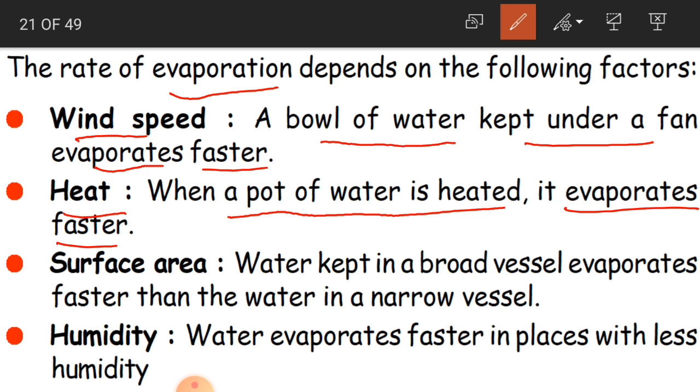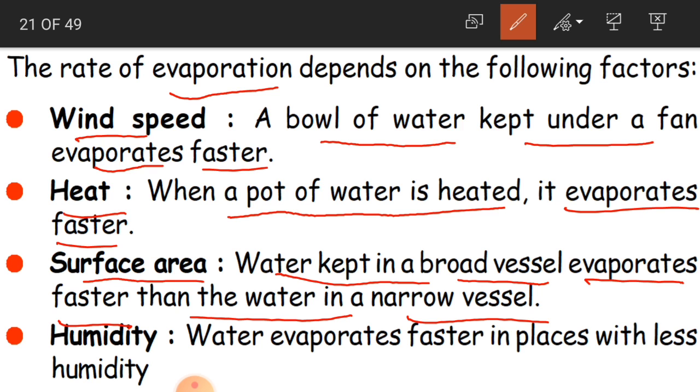Okay, and now the surface area. Water kept in a broad vessel evaporates faster than the water in a narrow vessel. Suppose this is a broad vessel, if you have water in this broad vessel, this amount of water evaporates faster than the water which is kept in a narrow vessel.